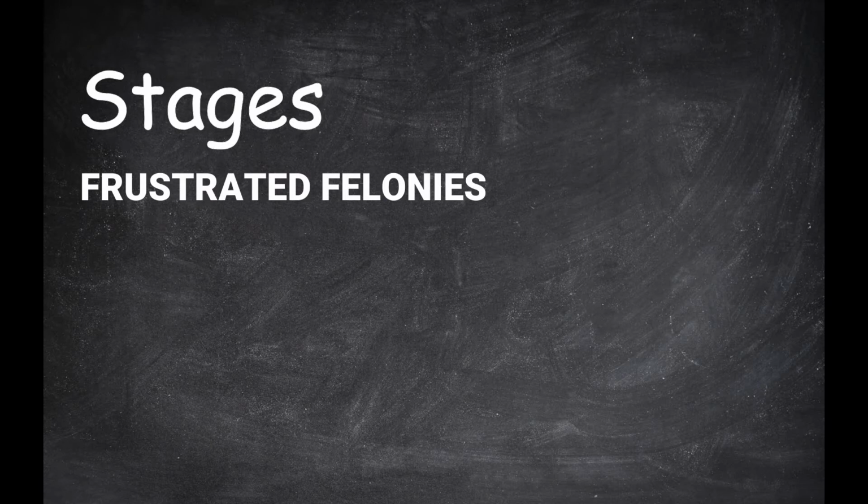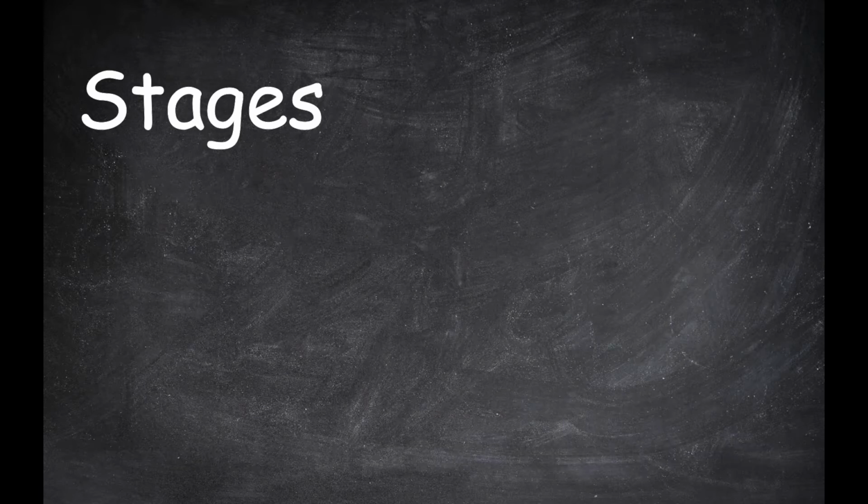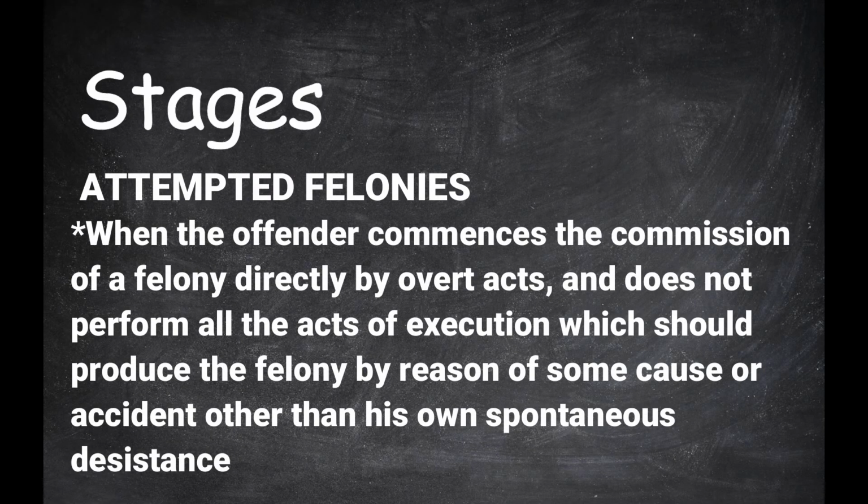Frustrated felonies: when the offender performs all the acts of execution which would produce the felony as a consequence, but which nevertheless do not produce it by reason of causes independent of the will of the perpetrator. Attempted felonies: when the offender commences the commission of a felony directly by overt acts, and does not perform all the acts of execution, which should produce the felony by reason of some cause or accident other than his own